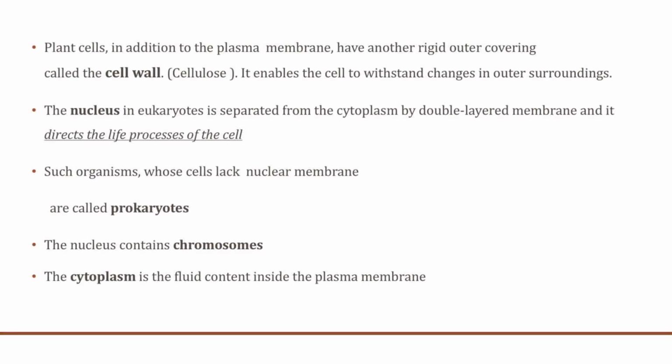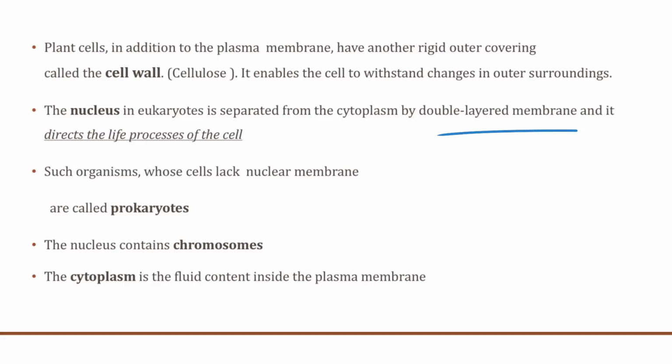Now, plant cells, in addition to the plasma membrane, have another rigid outer covering known as the cell wall, which is made up of cellulose, and it enables the cells to withstand changes in outer surroundings. The nucleus in eukaryotes is separated from the cytoplasm by a double layered membrane, and it directs the life processes of the cell.